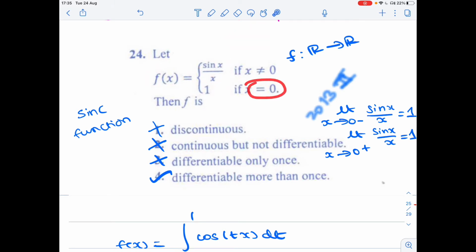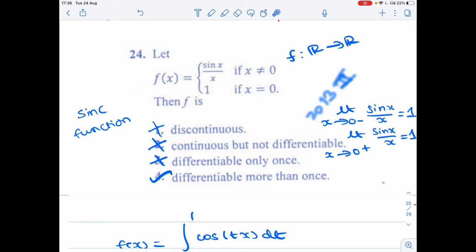At 0 we have to check the continuity. We know that the limit as x tends to 0 of sin x by x is equal to 1. Therefore its left limit is equal to 1 and its right limit is also 1. And this 1 is the function value given here. Therefore the function is continuous at the point 0.